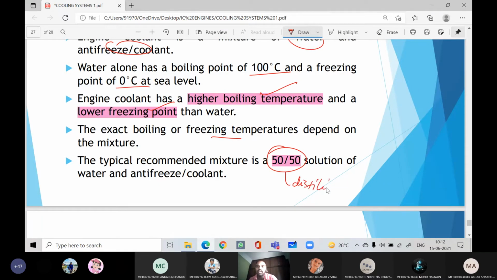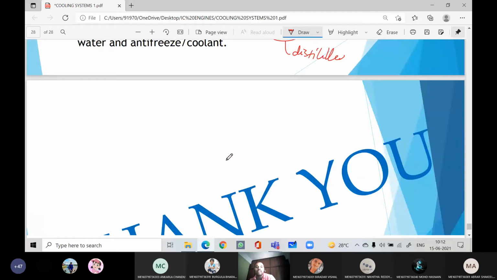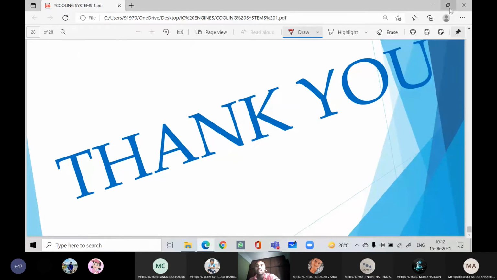If you use normal water, what will happen? It will start corrosion, and salt will be formed inside the tubes of the radiator, and the radiator tubes are blocked. So that is the reason we use only distilled water for the coolant. So this is about the cooling systems.